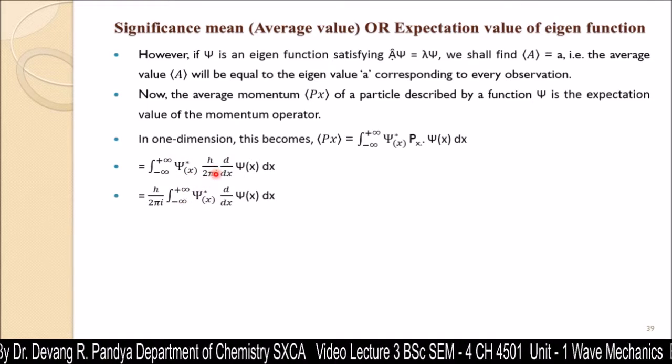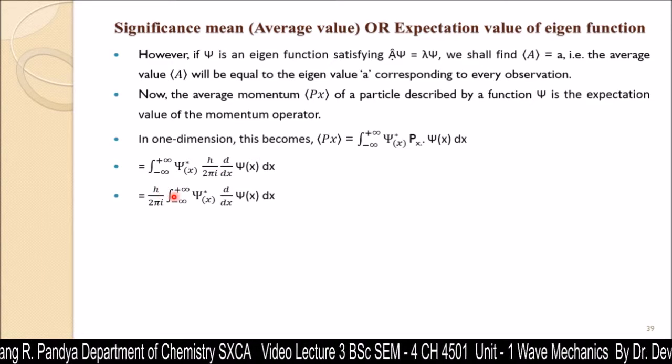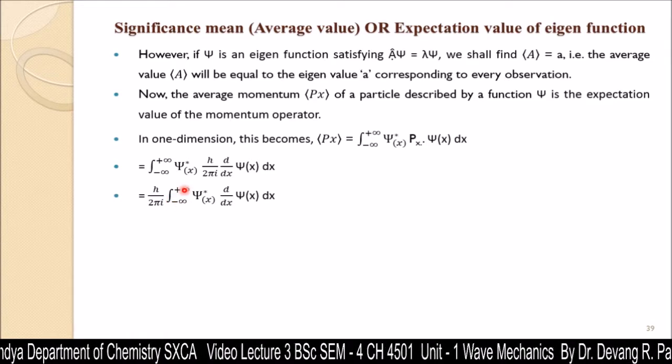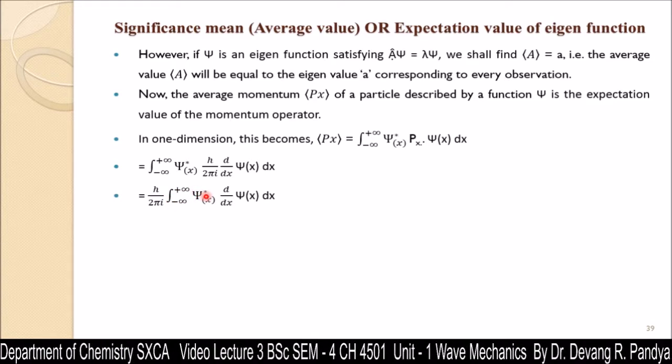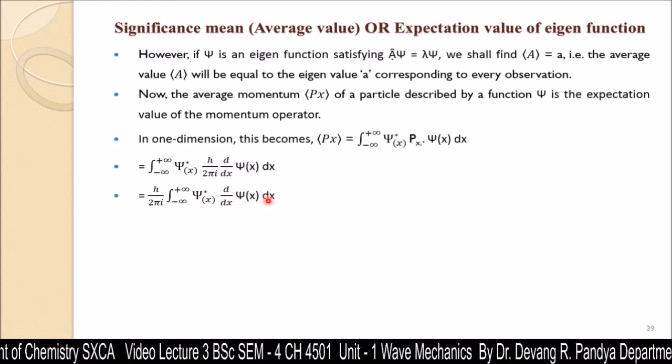Now h upon 2 pi is a constant, so we keep it outside the integration and we get h upon 2 pi i integration from minus infinity to plus infinity of psi star x, d by dx, that is the operator, psi x dx.